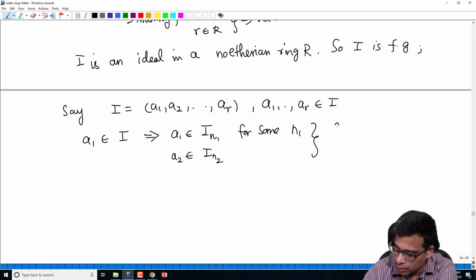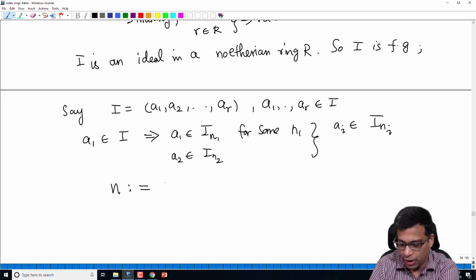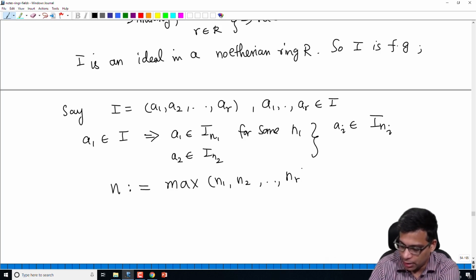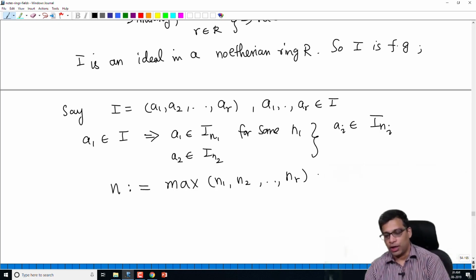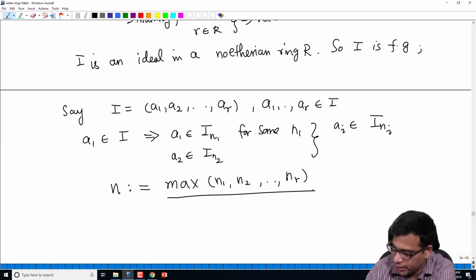So in general, Ai is in INi. But now I am going to take N to be the max of N1, N2, up to NR. So N1 could be 100, A1 could be in I100, A2 could be in I23, A3 could be in I42, A4 could be in I205 and so on. So I'm taking the maximum of all the indices.